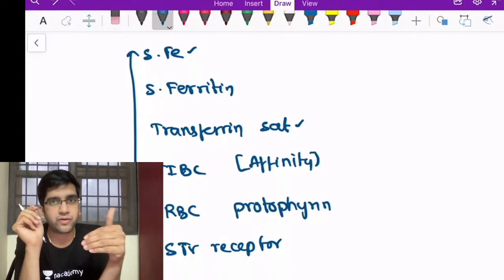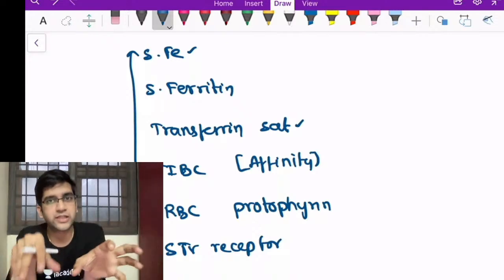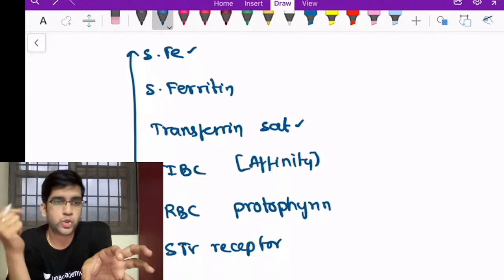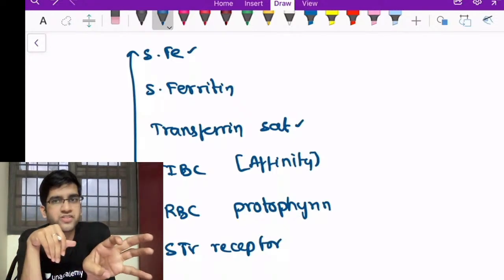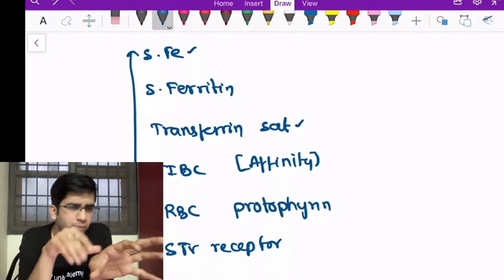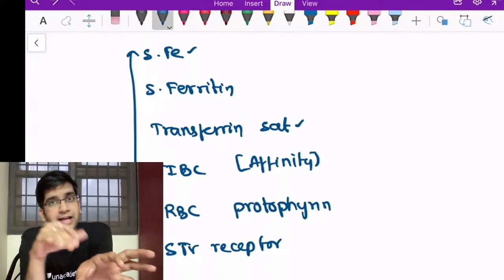Let's assume that transferrin has 5 sites in which iron can bind, and my serum has only 1 molecule of iron. Do you think the 5 sites will be full? No, only one is going to be full, right? So if I have 25 iron molecules and only 5 sites, everything will be full and saturated.